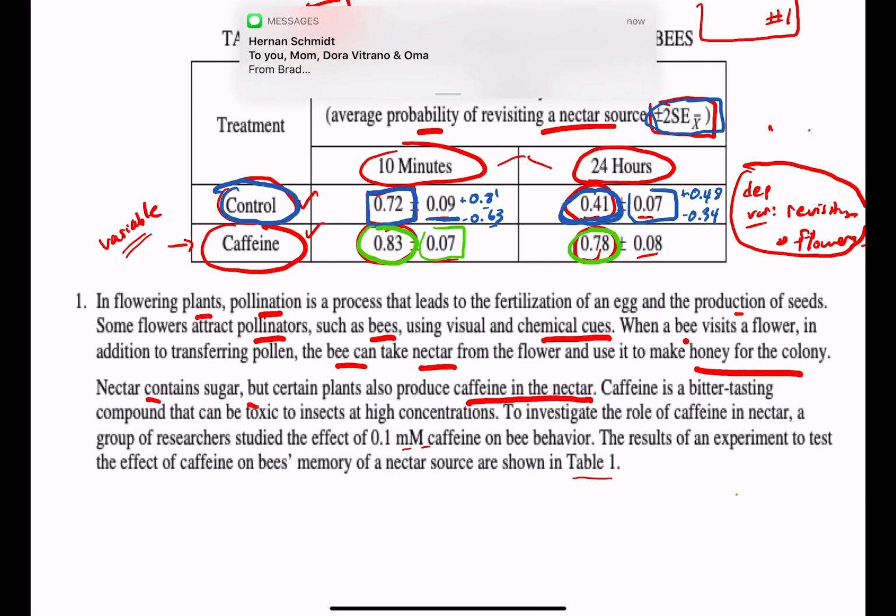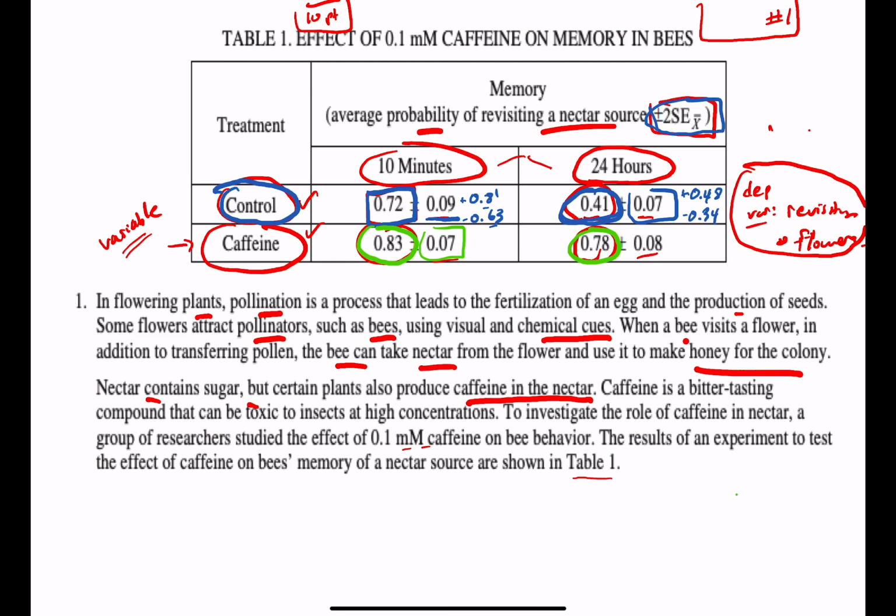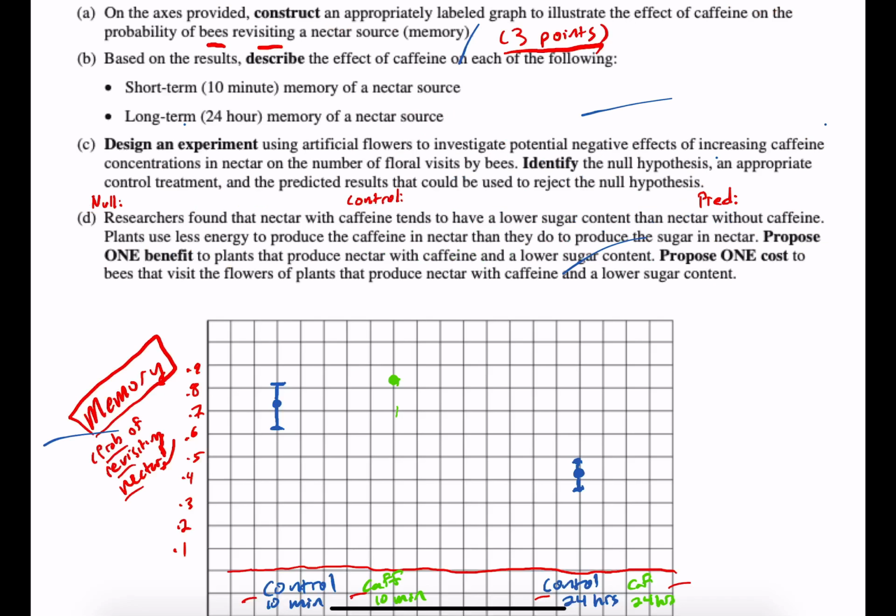When I add that, it's going to go all the way up to 0.90. When I subtract that error, it's going to go down to 0.76. So I need to graph my error bars up to 0.9 and down to 0.76.